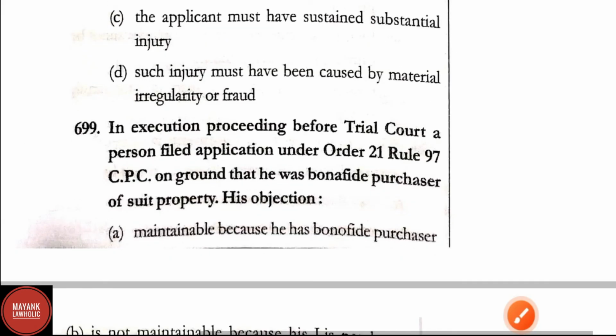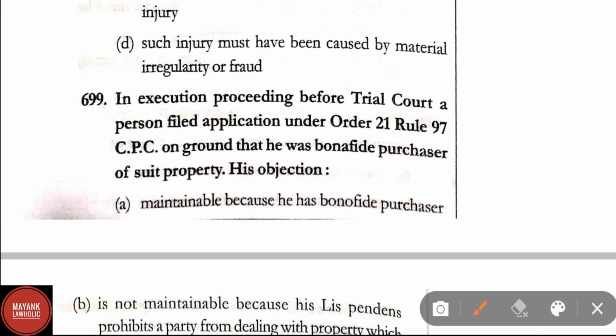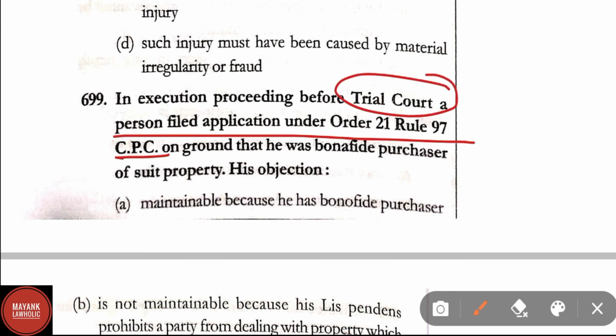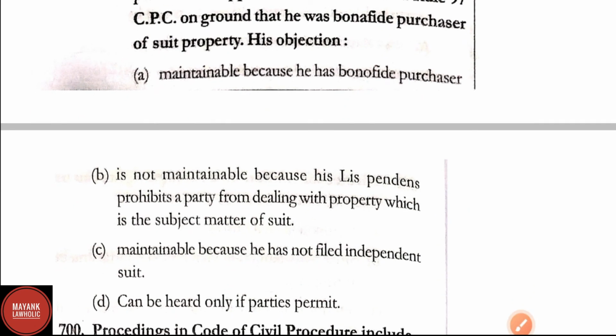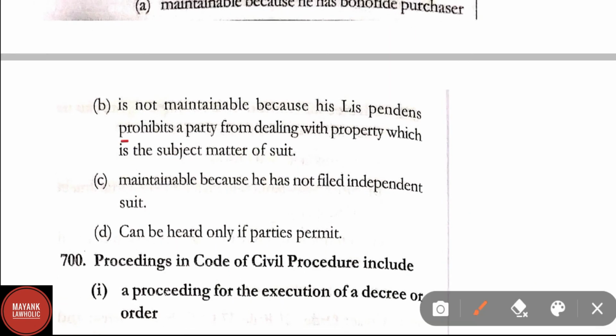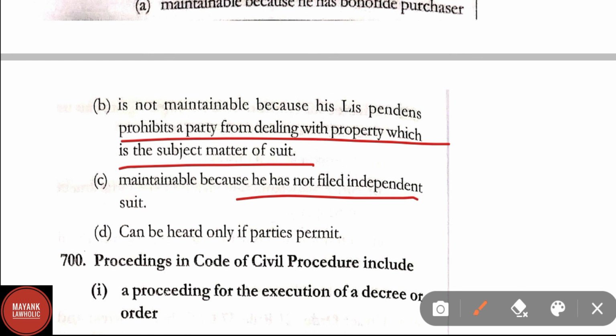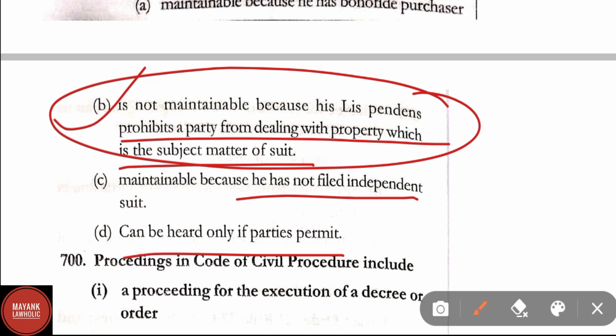Question number 699. In execution proceeding before trial court, a person filed application under order 21 rule 97 CPC on ground that he was bona fide purchaser of suit property. His objection: A, maintainable because he is bona fide purchaser. B, is not maintainable because lis pendens prohibits a party from dealing with property which is the subject matter of the suit. C, maintainable because he has not filed independent suit. D, can be heard only if the parties permit. Here correct answer is option B. Is not maintainable because lis pendens prohibits a party from dealing with property which is the subject matter of suit.